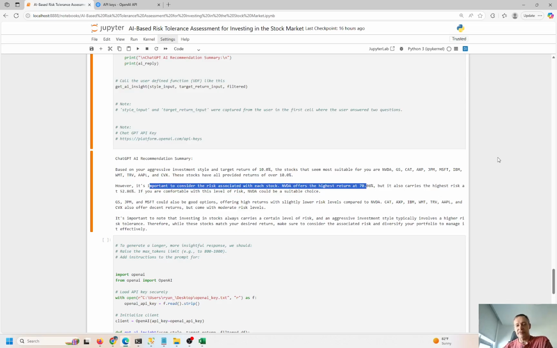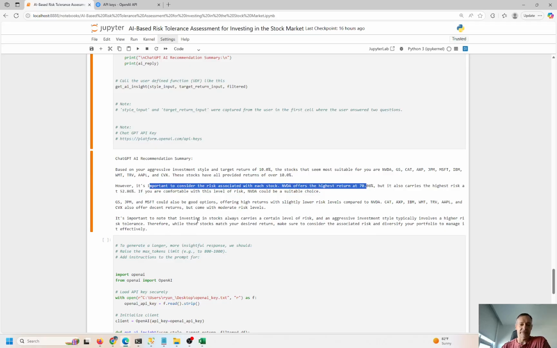If you're getting 70% returns, that's a pretty decent return. You can go out for some nice steak dinners, right? If you have a more conservative return, 2%, you're probably not going out for nice steak dinners, right? So that's the trade-off. Do you want to eat well? Do you want to sleep well? You have to make those decisions for yourself, right?